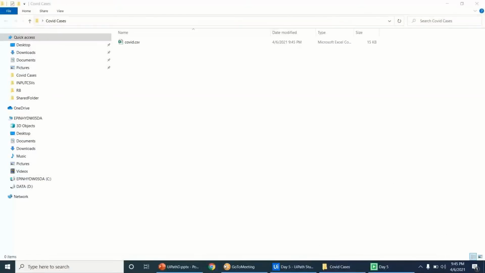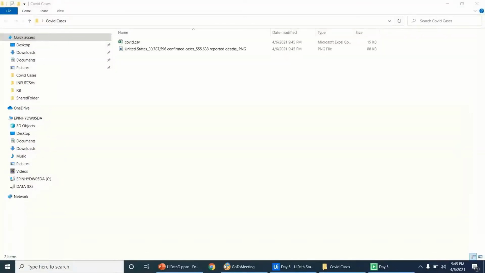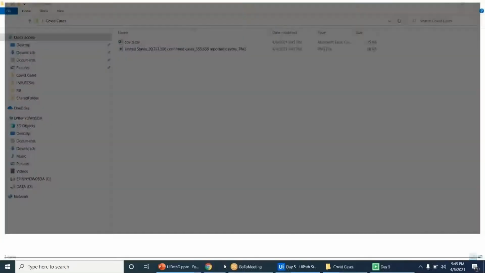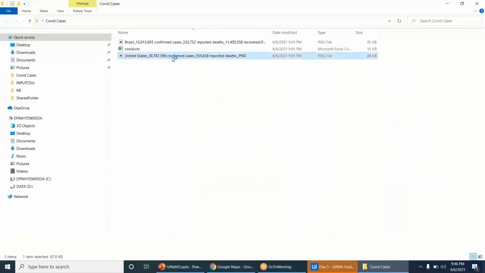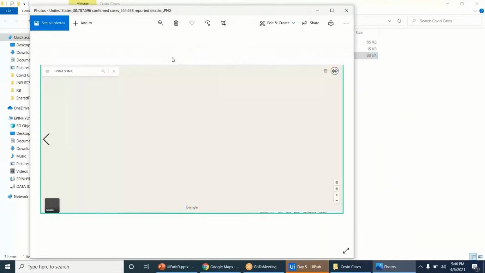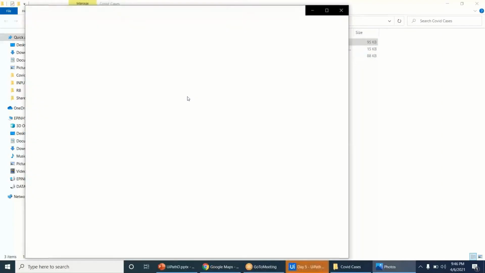It opens the code cases. I think it's not even taking. It's not waiting properly. Let's see how the images look like. US. See, it's not proper. It's taking the image, but it's before loading. So while loading itself, it is taking the image.